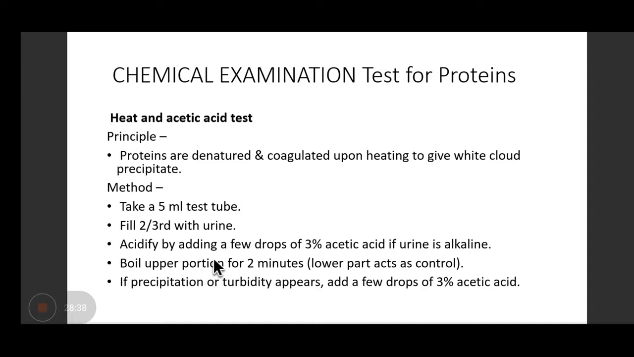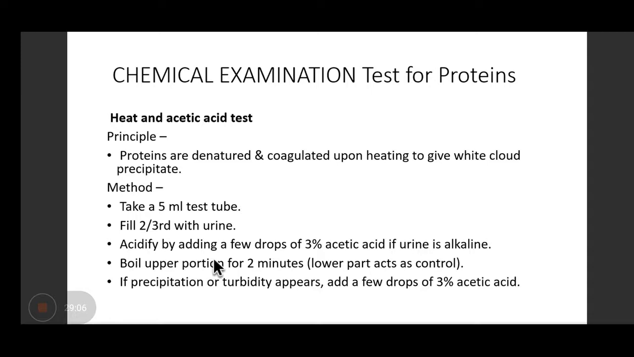Okay. So remember, when you are heating this test tube on the flame, you have to heat the upper portion only and not the lower portion. Otherwise, your control will be lost. Okay. So upper part is heated and you have to see if any cloudiness is appearing, and you have to compare with the lower part. If you heat the upper part, cloudiness will appear in the upper part and the lower part will be clear, right?